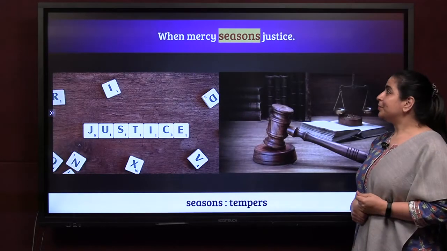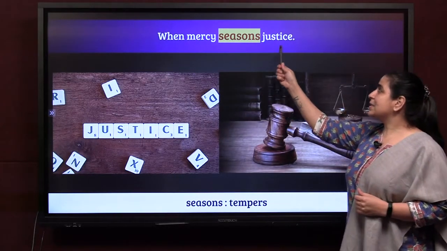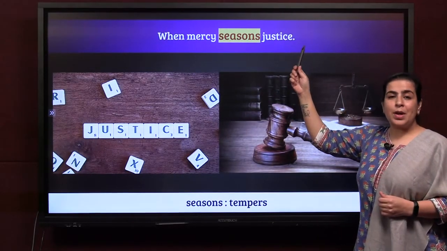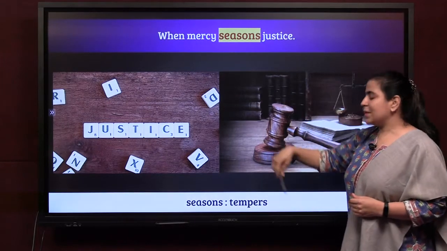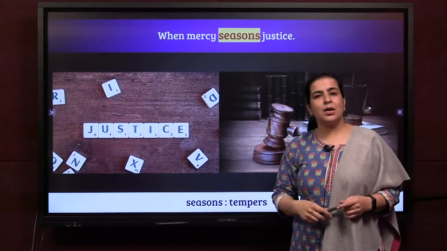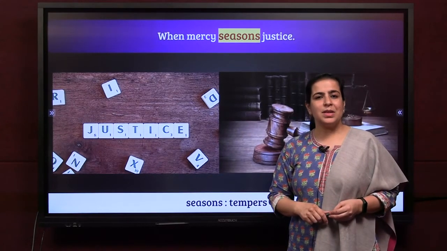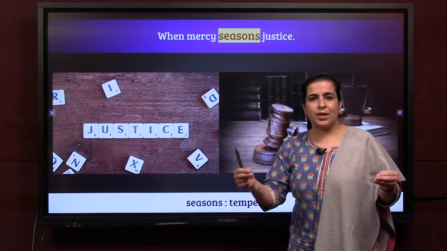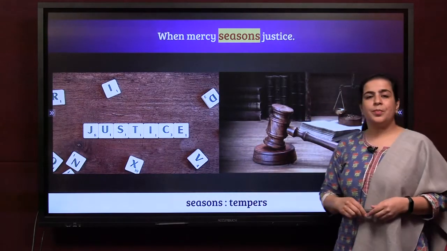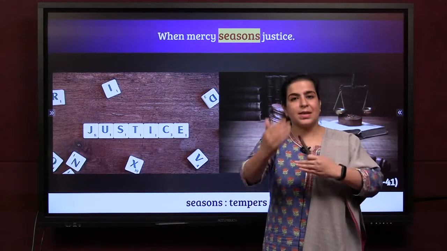What Portia did. When mercy seasons justice. So what does it mean when mercy seasons? It means tempers. Do you remember we get seasoning when we order a pizza? That means it is to be added to something. It is a temperer, something that you mix.